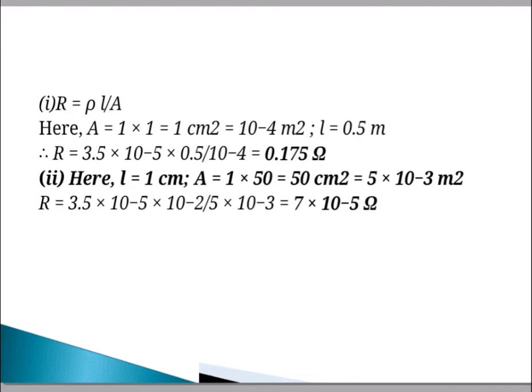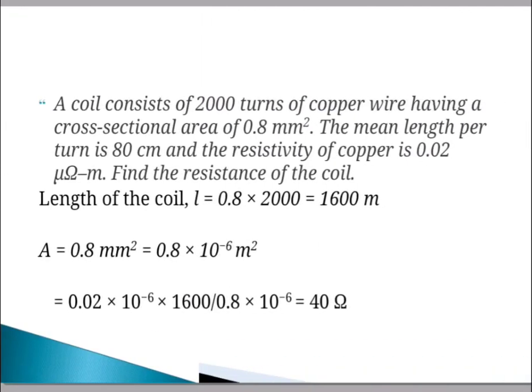For a better understanding, we will take one more problem. This is the problem statement. A coil consists of 2000 turns of copper wire having a cross sectional area of 0.8 millimeter square. The mean length per turn is 80 centimeter and the resistivity of copper is 0.02 micro ohm meter. Then we have to find the resistance of the coil.